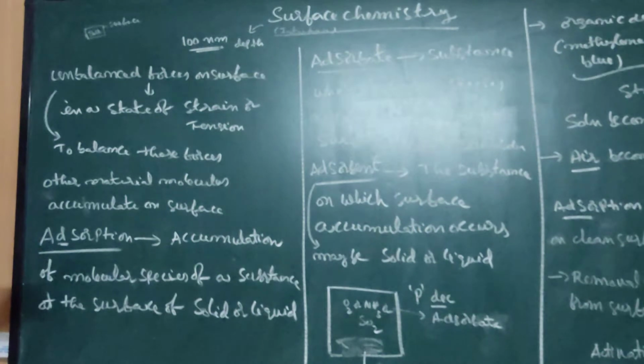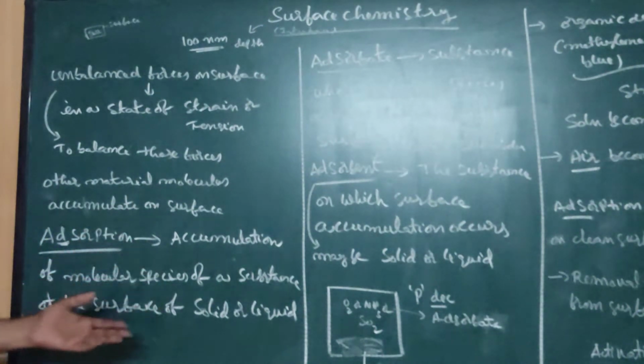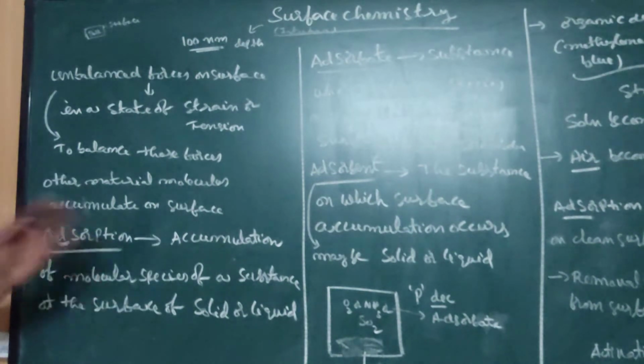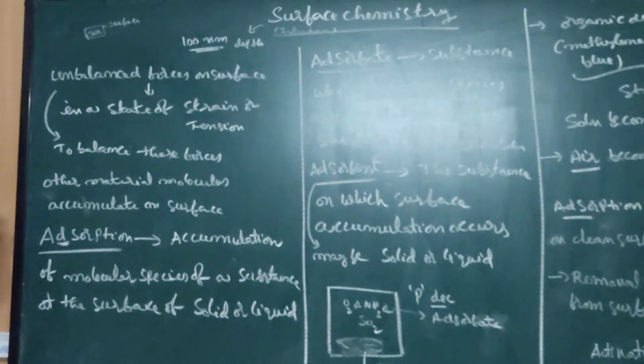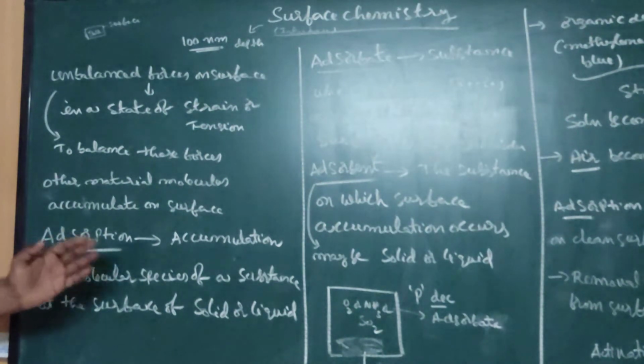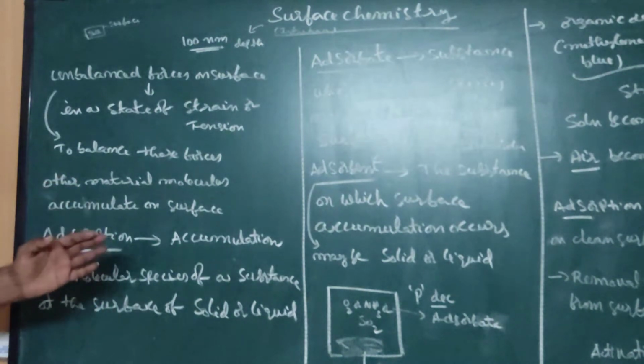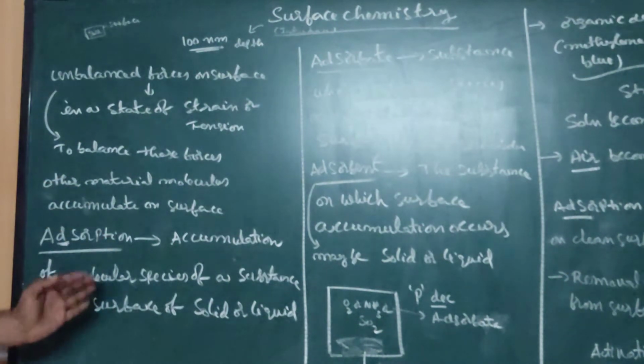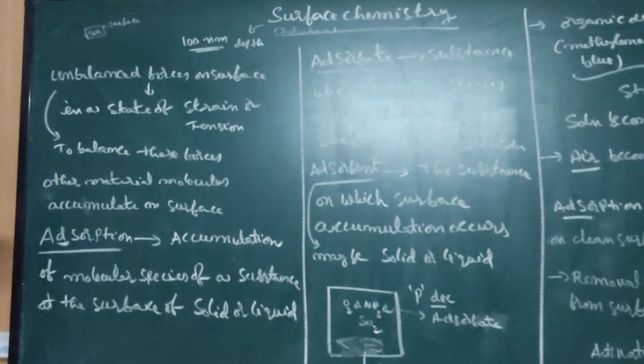That is the reason. What is adsorption? Please underline D. This is D. Accumulation of molecular species of a substance at the surface of a solid or liquid. In board examination, you need to write like this. Don't change the definition. Accumulation of molecular species of a substance at the surface of a solid or liquid is called adsorption.